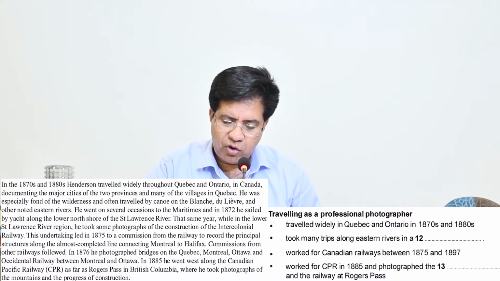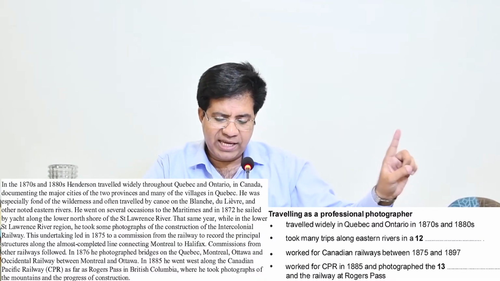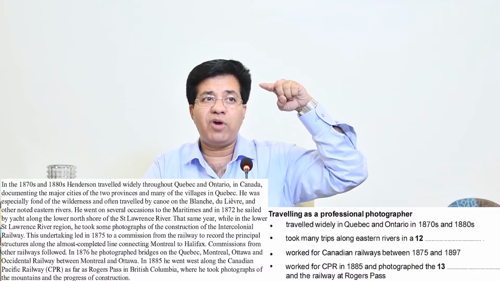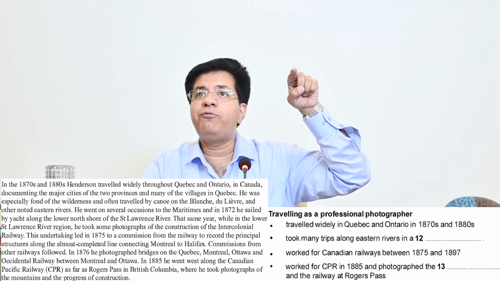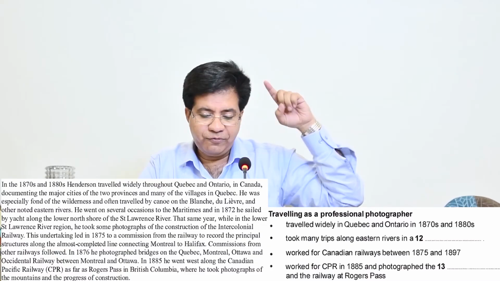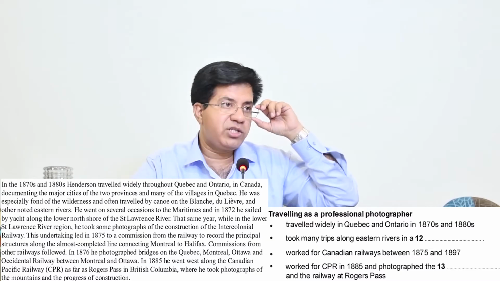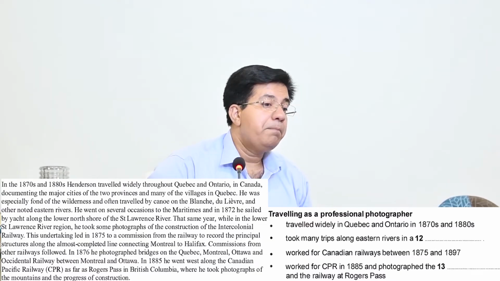As far as Rogers Pass in British Columbia, where he took photographs of mountains and the progress of construction. Construction of what? Railway line. So for that they use progress of construction. What will be the answer? Mountains, absolutely. And what is for progress of construction? Railway. Because they were constructing the railway. So the correct answer is mountains.